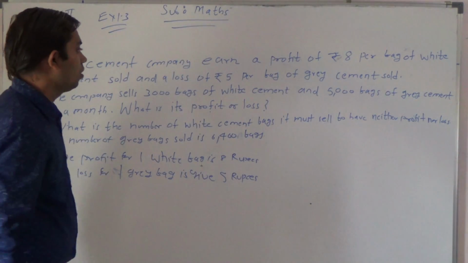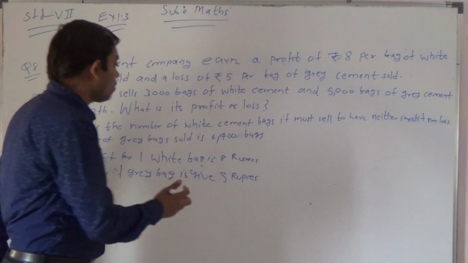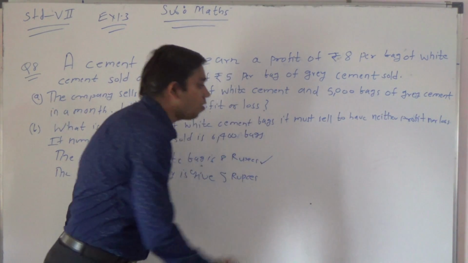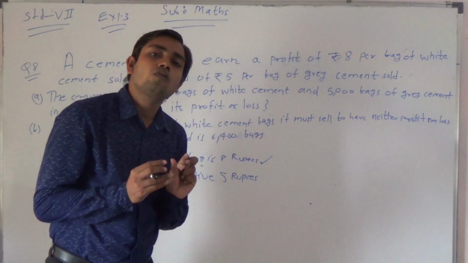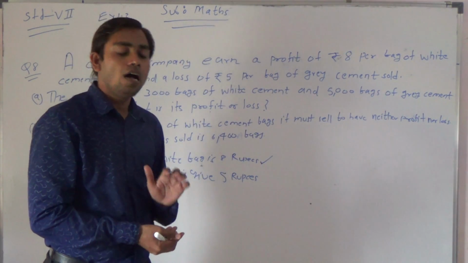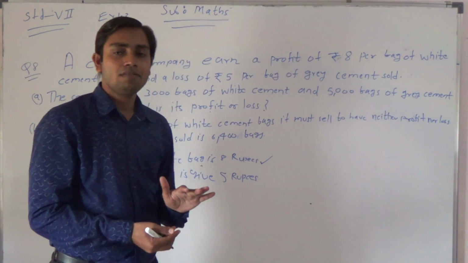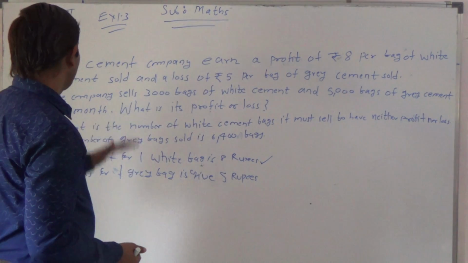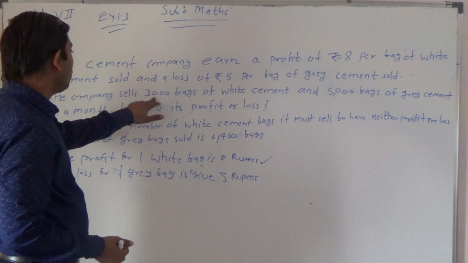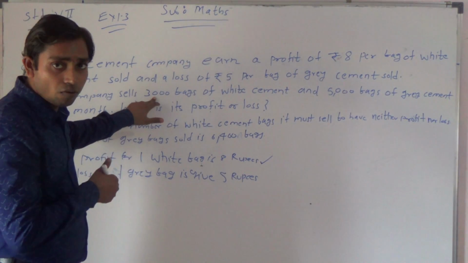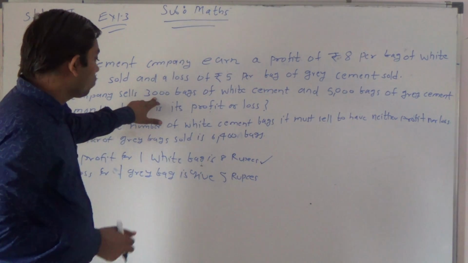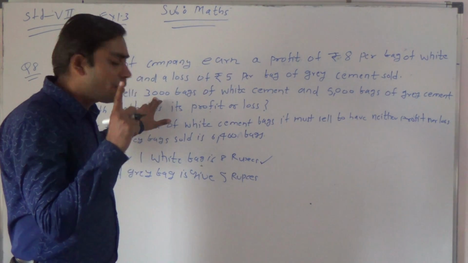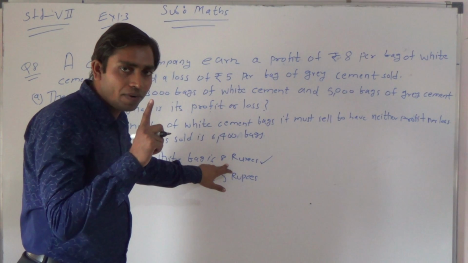Okay, my dear students. Now, first of all, let us find out the total profit on white cement in a month. The total number of white bags sold is 3000, that is given. For each bag the profit is 8 rupees. Am I right, my dear students?